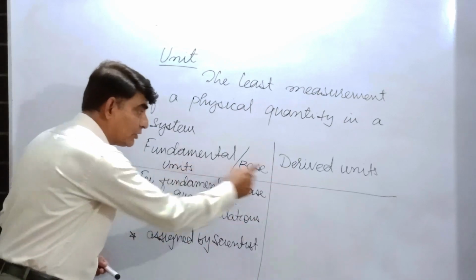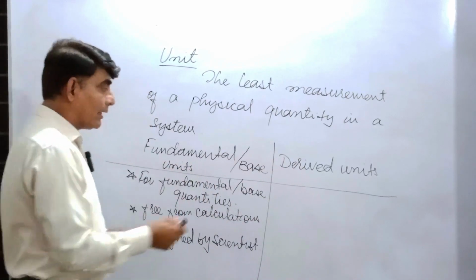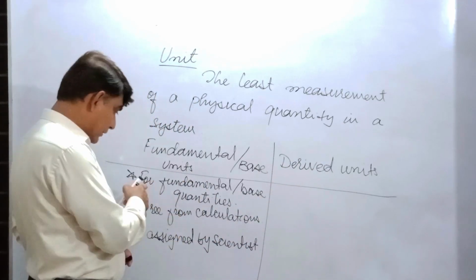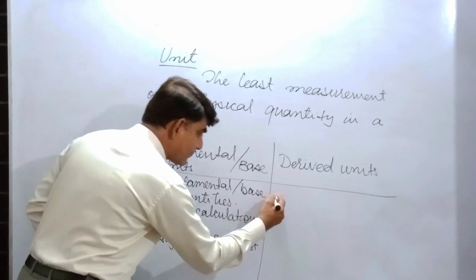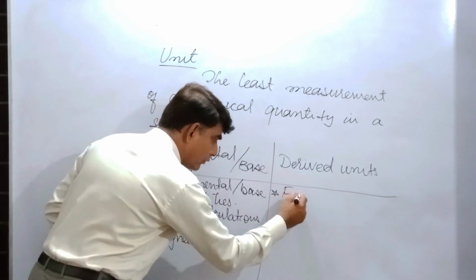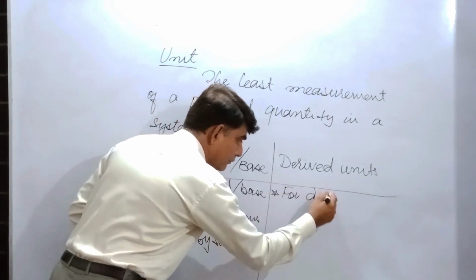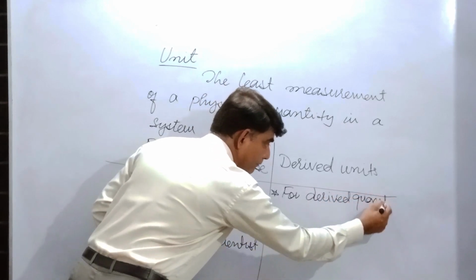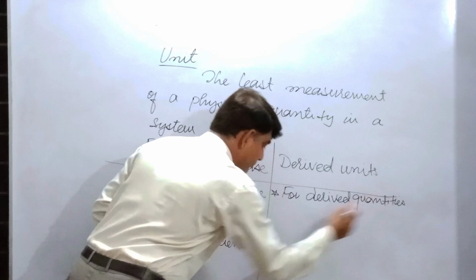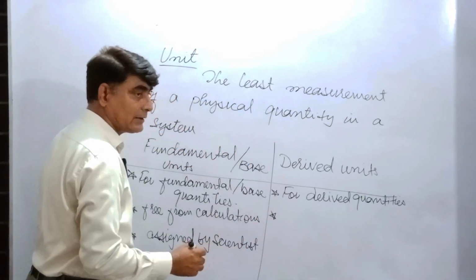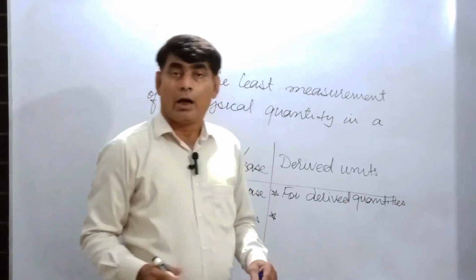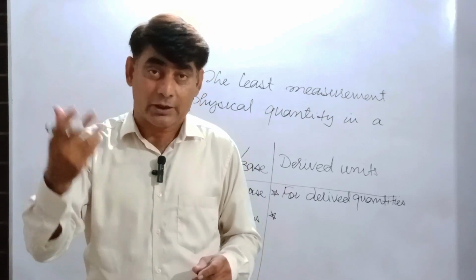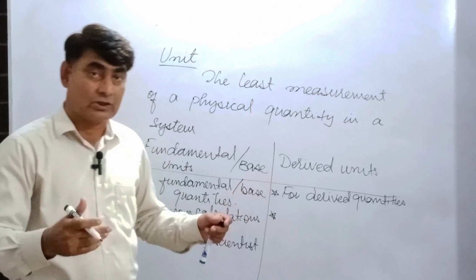But the main difference between these two types of units: the derived units are assigned for derived physical quantities, while these are for the fundamental or base quantities. Now these derived units are calculated by the simple process of multiplication or division.